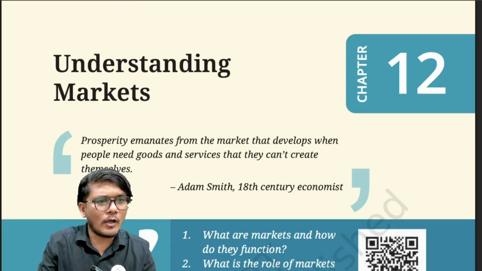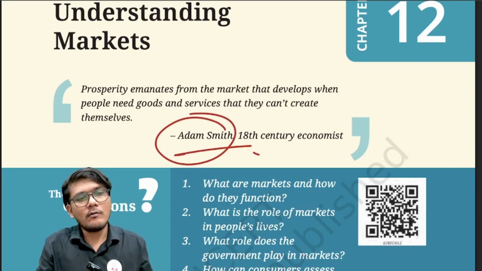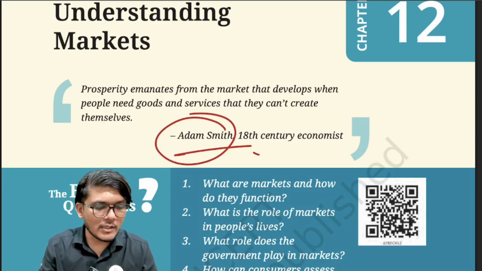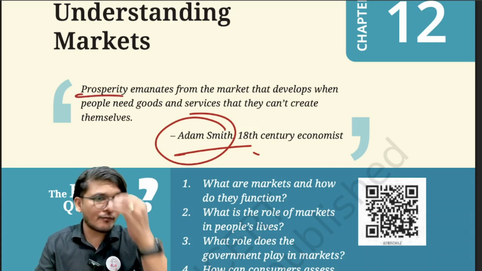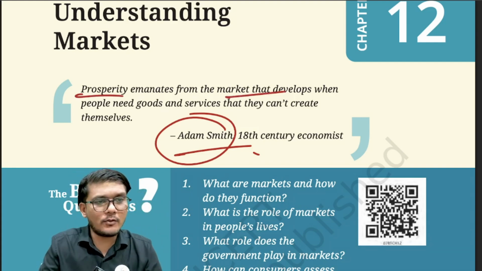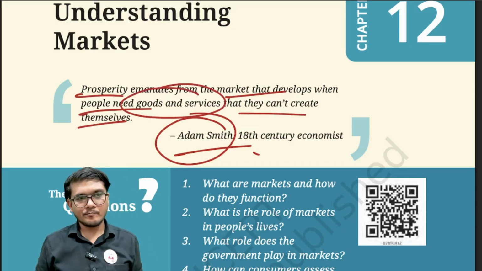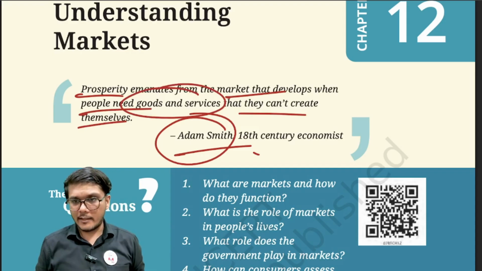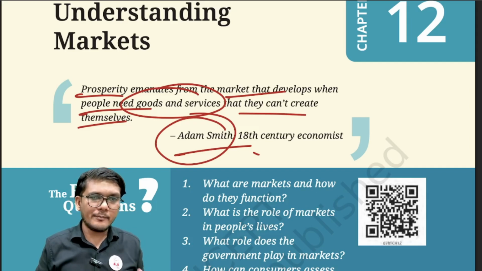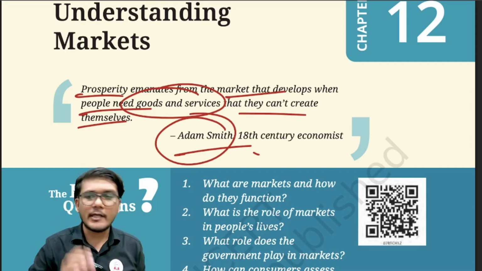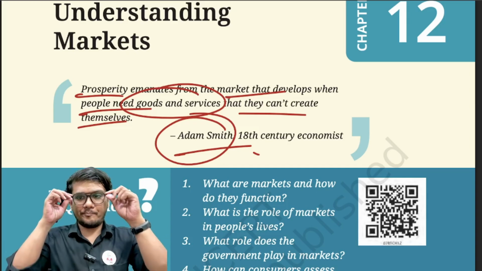So what is this quote all about? The quote is of Adam Smith, an 18th century economist. He says that prosperity emanates, means the prosperity comes from the market that develops when the people need goods and services that they can't create themselves. So he's saying prosperity will come from the market. Which market? The market that will develop. When will it develop? When people will need certain goods and services which they cannot create by themselves. That is how the prosperity will ultimately come.